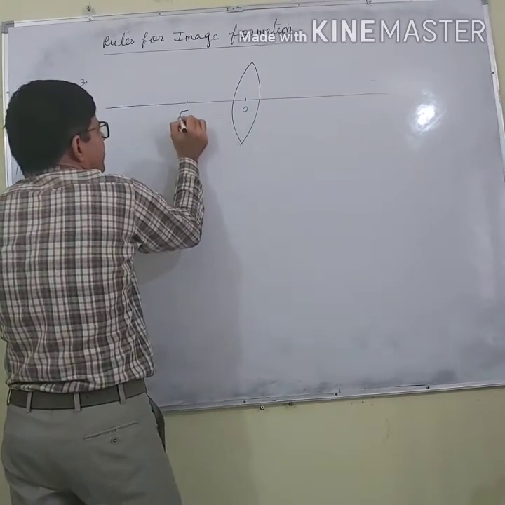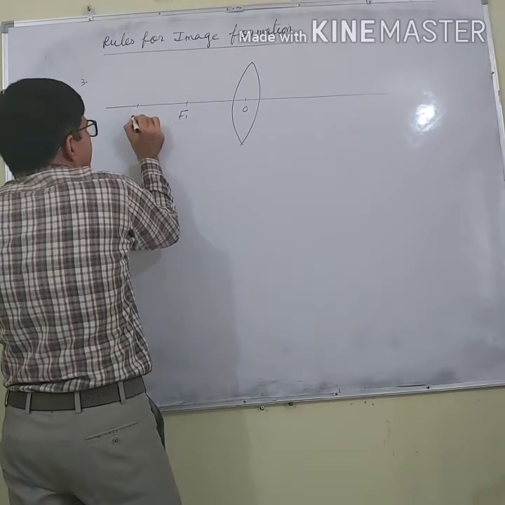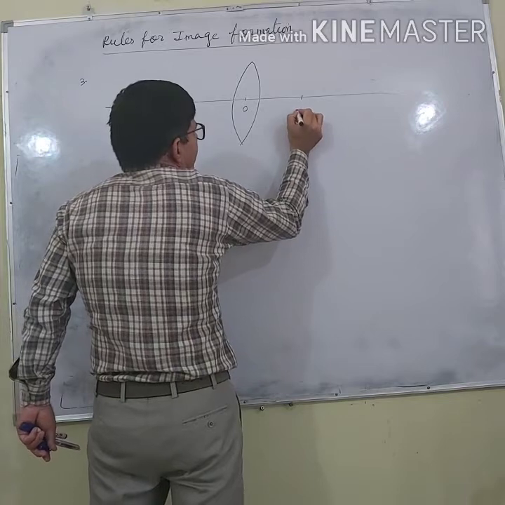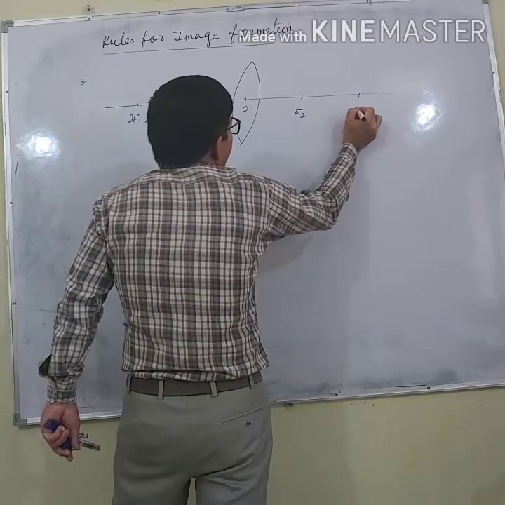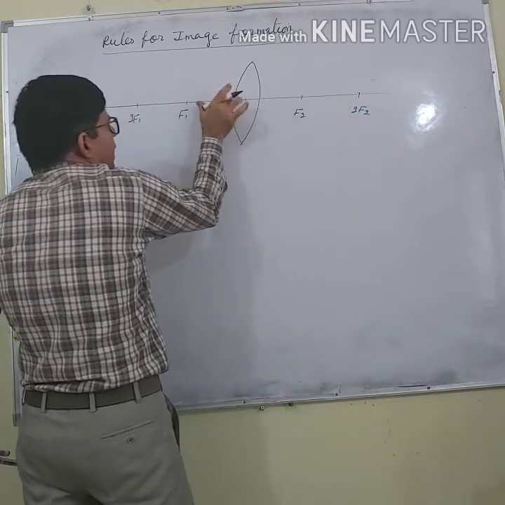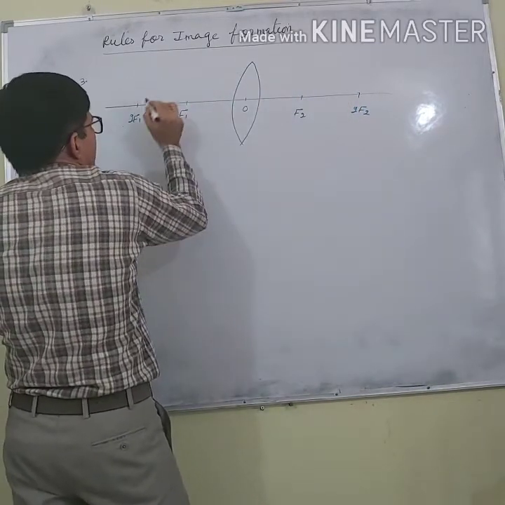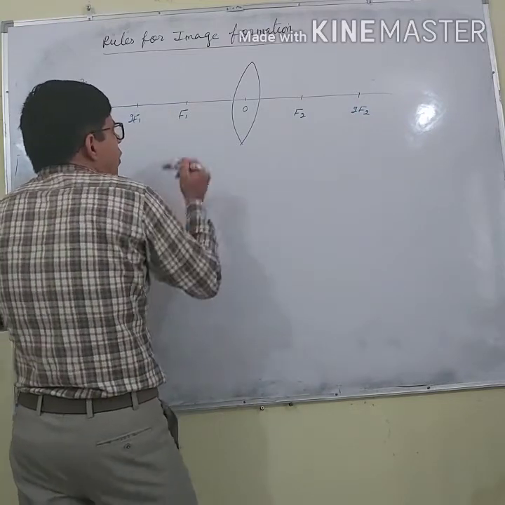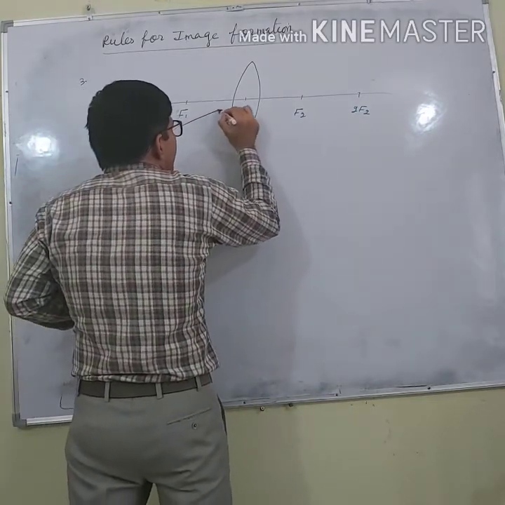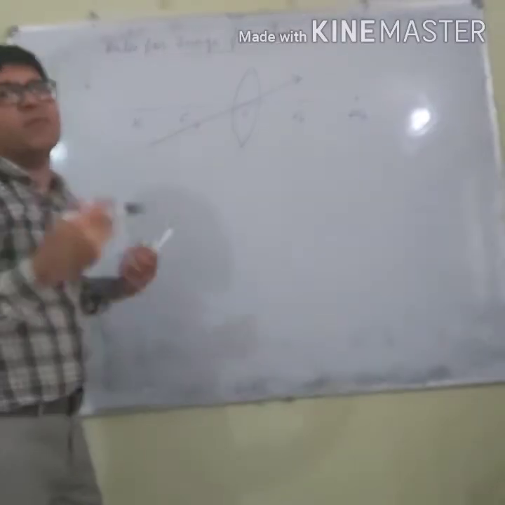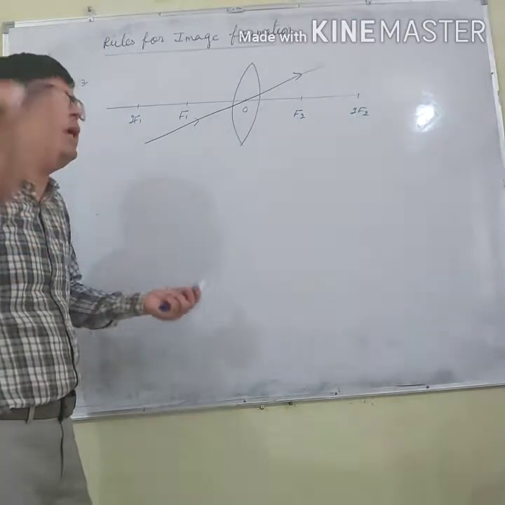Here F1, let me write 2F1, F2, 2F2. All these gaps are equal. If a ray of light passes through the optical center, it will pass without any deviation. There will not be any deviation.